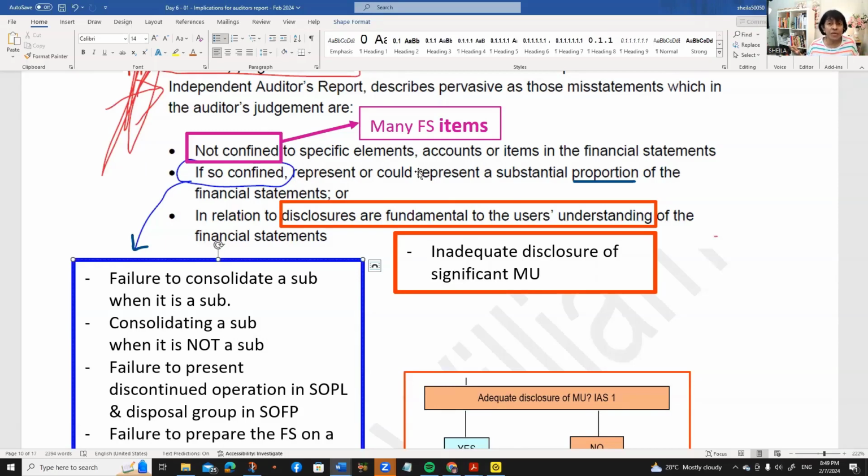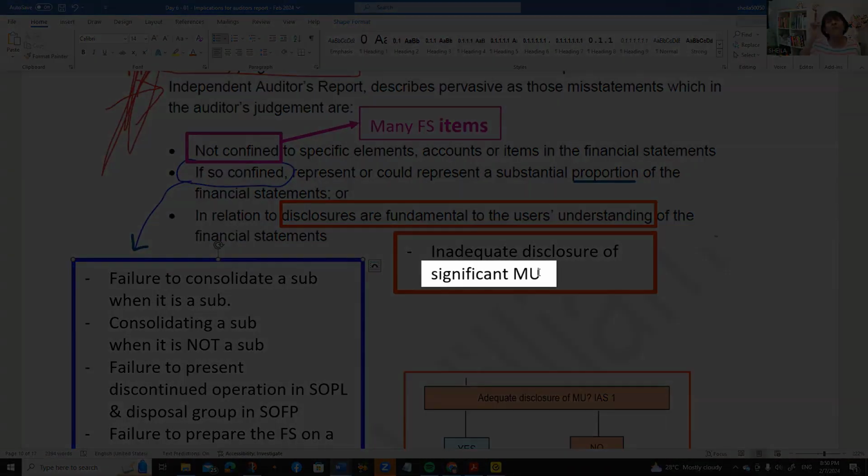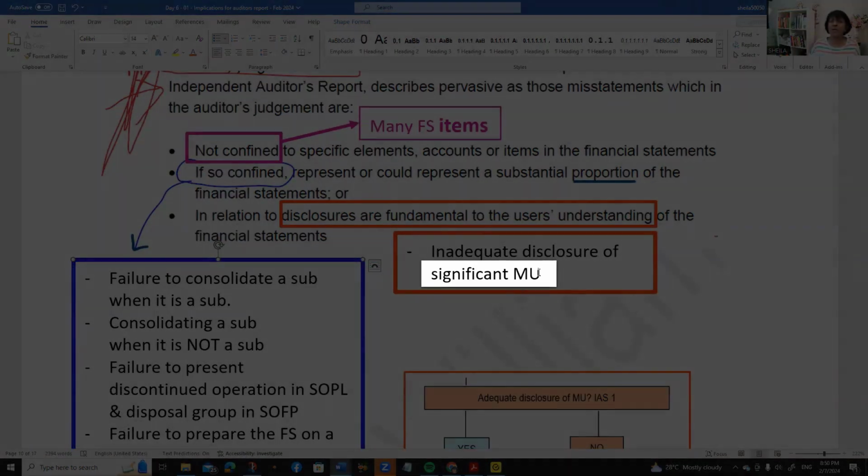How many financial statements do you have? Well, you've got the P&L, you've got the balance sheet, you've got the notes to the accounts, you've got the cash flow statement. The third bullet is on what is pervasive in relation to disclosures that are fundamental to the user's understanding of the financial statements. As far as we're concerned, the only disclosure that is fundamental to the user's understanding of the financial statements is when there's inadequate disclosure of a significant material uncertainty.